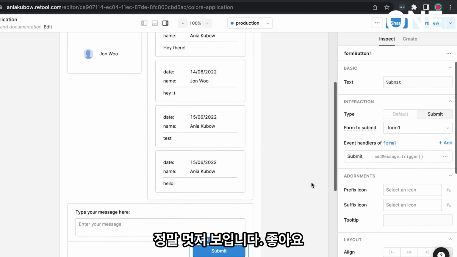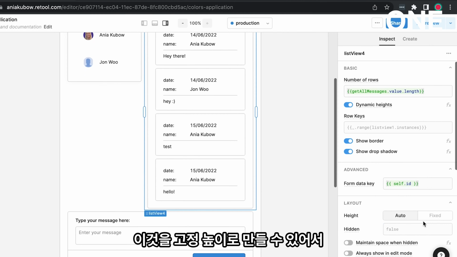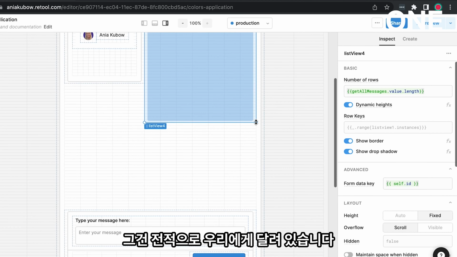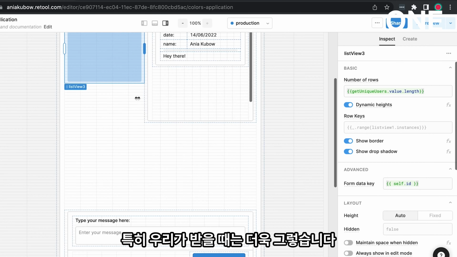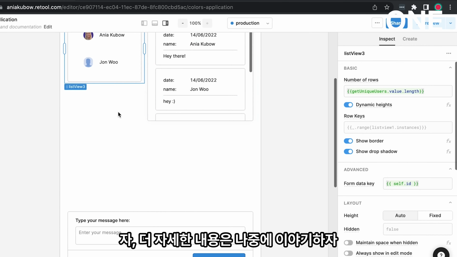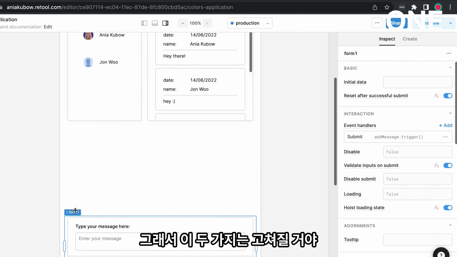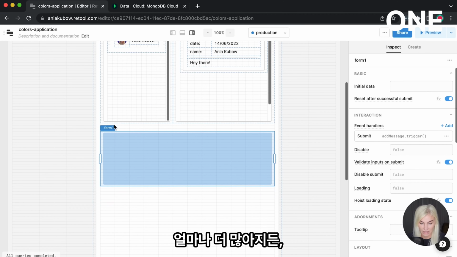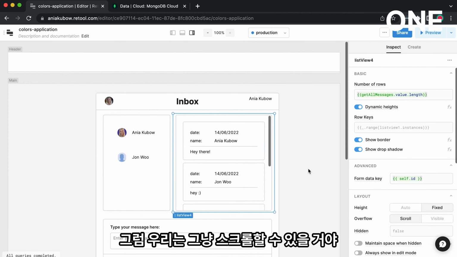This is looking wonderful. Okay, we can make this also a fixed height so that then we have to scroll if we wish. That is totally up to us. Perhaps that is a good thing, especially when we're going to be getting more details later. So let's make this fixed too. So those 2 things are going to be fixed. I'm just going to move this up. So no matter how many more users we have, no matter how many messages, this should stay the same. And then we could just scroll.